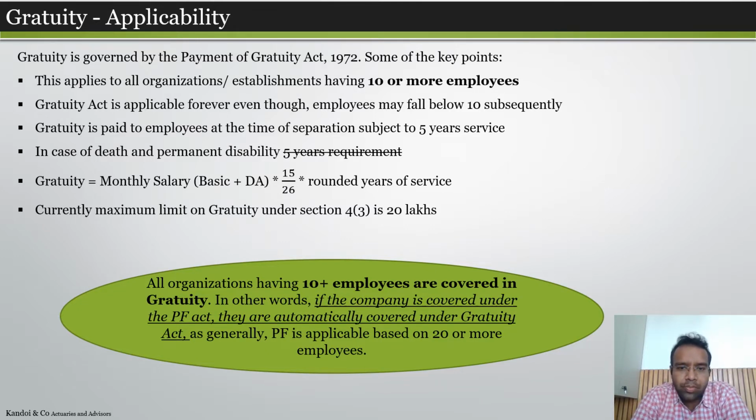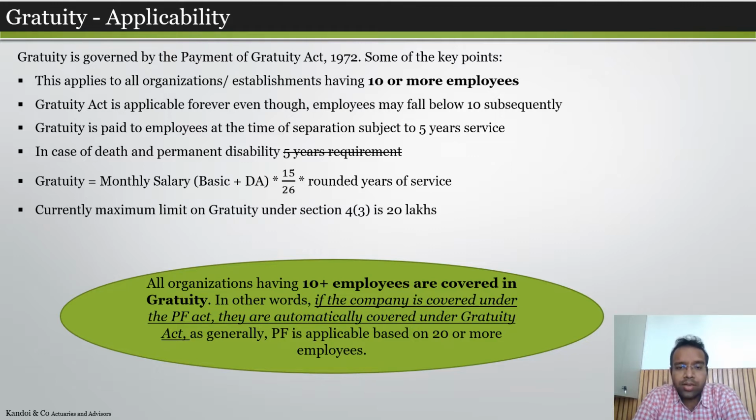Gratuity is paid to an employee on separation, when they resign, retire, or superannuate from the company, subject to a minimum service of 5 years. But in case of death or permanent disability, the 5-year service requirement is not applicable. This vesting condition is relaxed in the case of death.